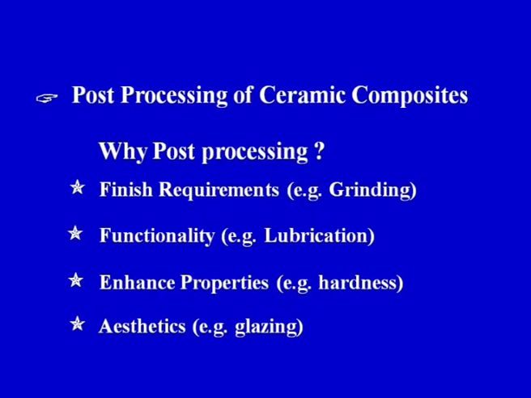So broadly the processes can be divided into three categories, that is the powder metallurgy route, infiltration process and the deposition process. These are the three broad categories of processes which are used for processing of ceramic matrix composites. And once the product is ready, it is post processed. So the processing of ceramic composites is done.